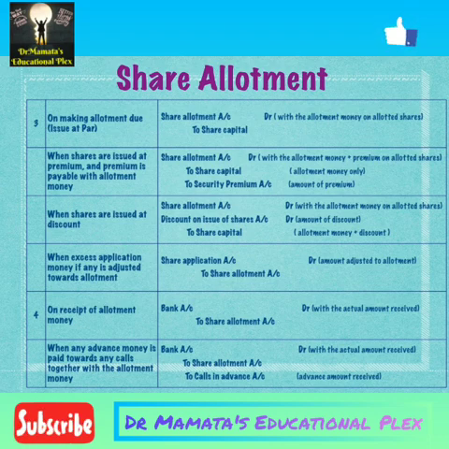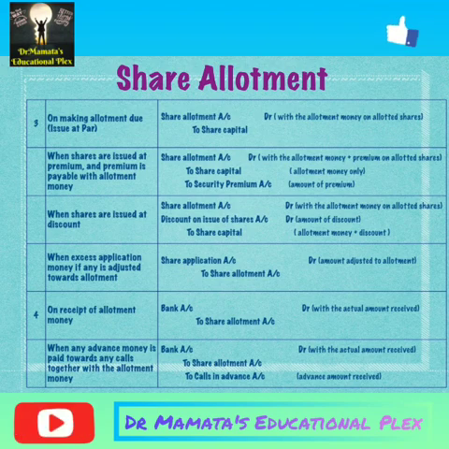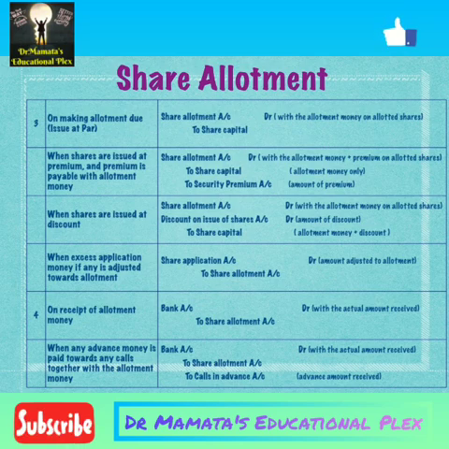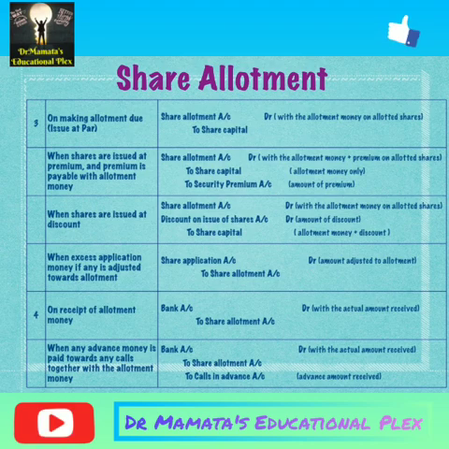After receiving the money, if we have some excess money, and any advance money is paid towards any calls together with the allotment money, because many people pay their amount at once, and at such times their money has to be adjusted in our accounting entries, then this excess money received before due date is called calls in advance, and the accounting entry for this will be bank account debit to share allotment account to calls in advance account.